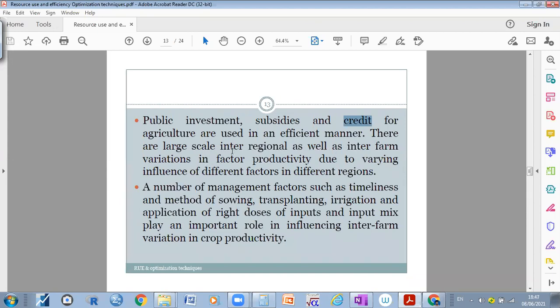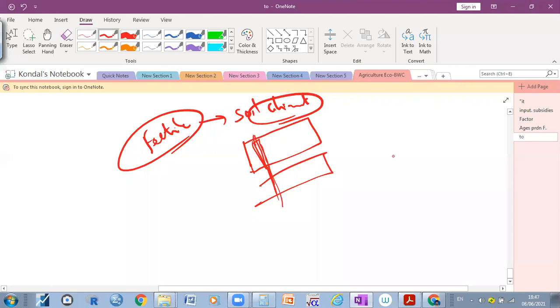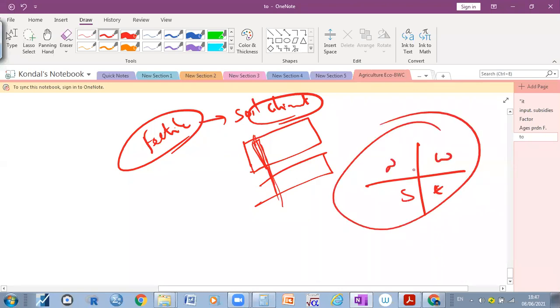So there are large scale inter-regional as well as inter-farm variations. For example, even when they are using credit, subsidies and public investment, there are large scale inter-regional and inter-farm variations in factor productivity, due to the varying influence of different factors in different regions. For example, within Telangana we have east, west, south and north. The government gives subsidies to the whole state equally, but if the south area does not get more output, the west area may get more output.